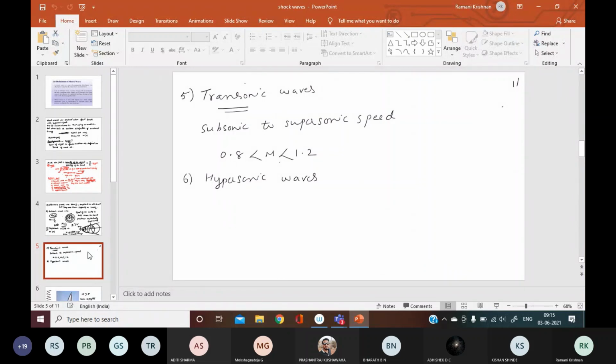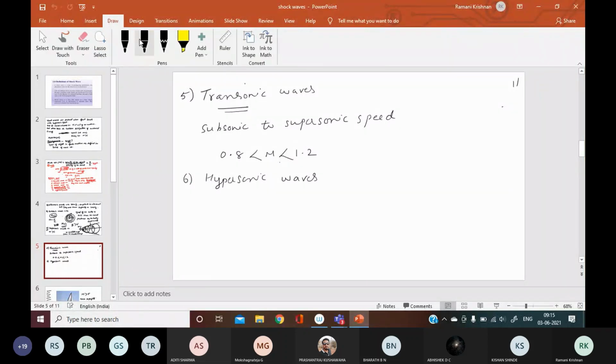The transition of the speed from subsonic to supersonic is called transonic, with a value of 0.8 to 1.2. Hypersonic means what we saw? In hypersonic, the Mach number is greater than 5. Greater than 5, right? Okay.